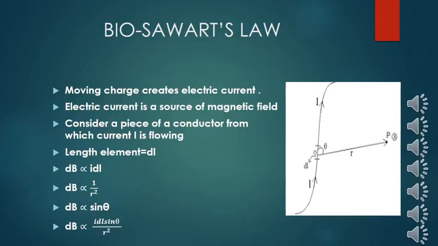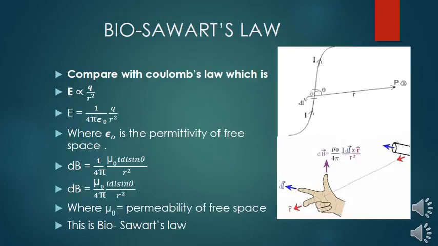Now combining all three relations, dB is directly proportional to I dl sine theta upon r square, where I dl is the current element, meaning the source of the magnetic field, and theta is the angle between position vector r and current element dl, and it is also inversely proportional to the square of this position vector.